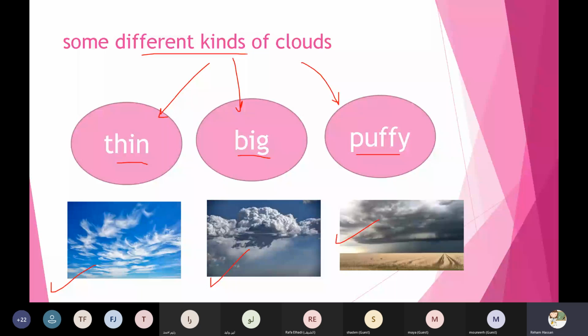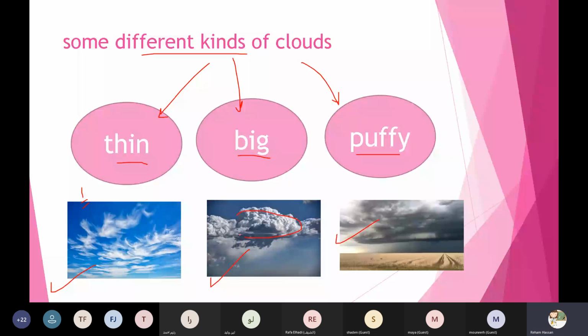So the clouds are different, okay? So some different kinds of the clouds are, this one is thin or big? Big. This one, number 1, thin or big? Thin. Big, like this one, big or puffy?